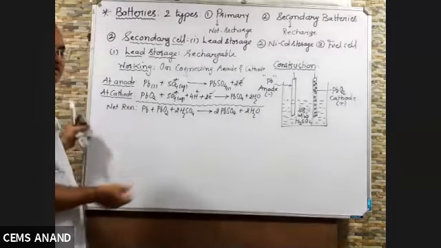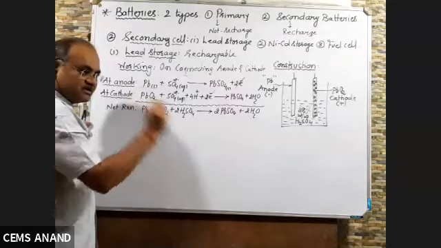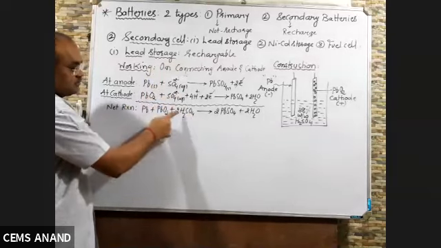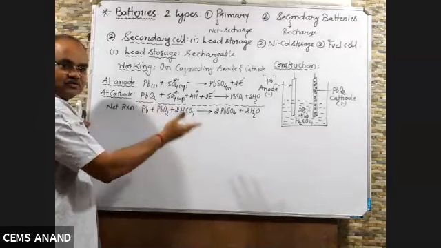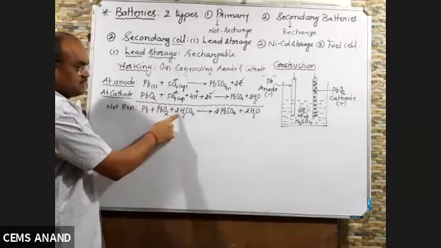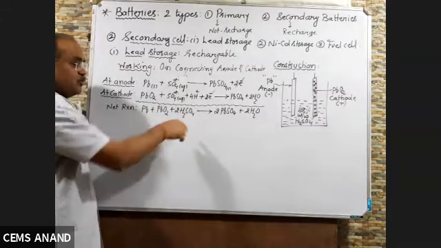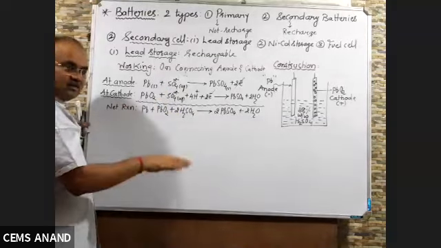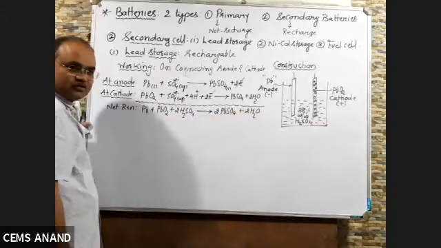Now the important questions which are being asked. What is being consumed in the cell reaction? During this cell reaction, what is consumed? H2SO4 is consumed. Consumed means used up. So if they ask you the question, what is consumed in the cell reaction? H2SO4. And that's why we need to add H2SO4 periodically. As the battery goes down, we are adding water. That water is nothing but 38% weight by weight H2SO4, right?